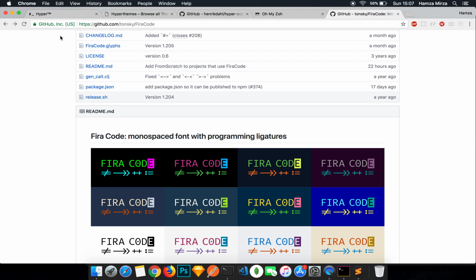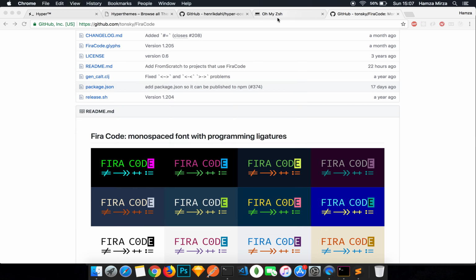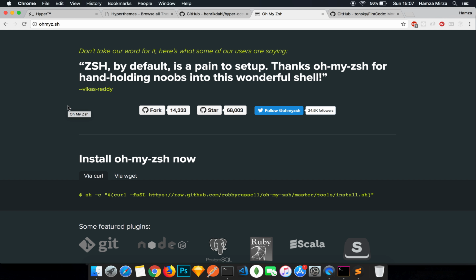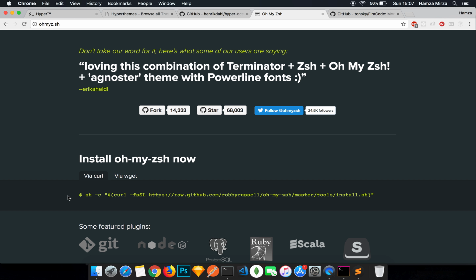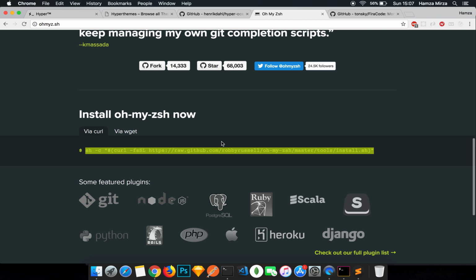Well, let's install something called Oh My Zsh. Currently, it's running the bash shell. Bash is a shell that runs in most operating systems, and Oh My Zsh is basically a replacement for this ugly bash shell. So to install Oh My Zsh, just go to this website, ohmyz.sh, and right there it says copy this command and paste this into your terminal.